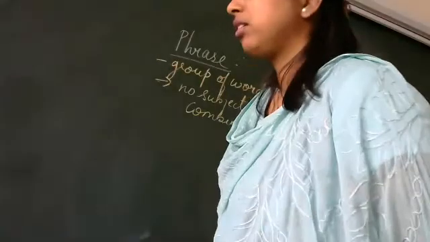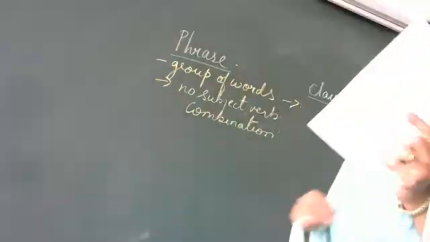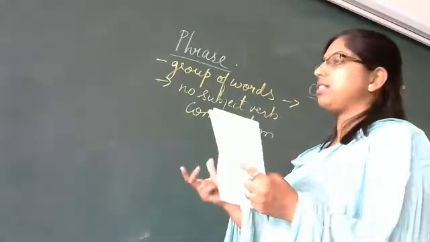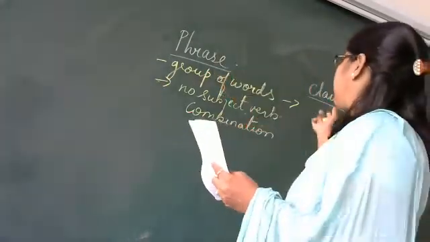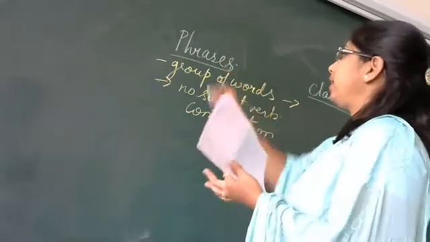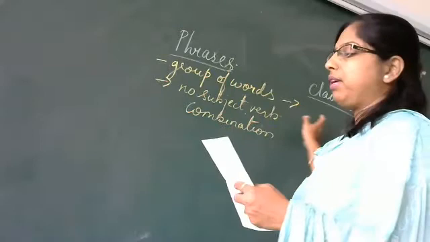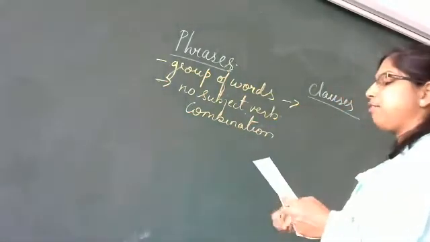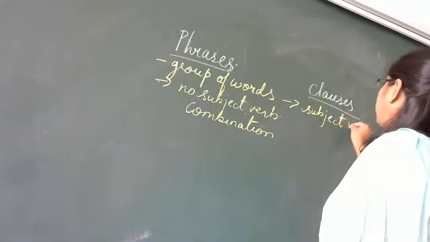A small group of words standing together as a unit. Okay. Yesterday when we learned about a sentence, that is also a group of words. Now today when we are learning about phrases and clauses, these are also groups of words, but in phrases we don't have a subject-verb combination, whereas in clauses we do.